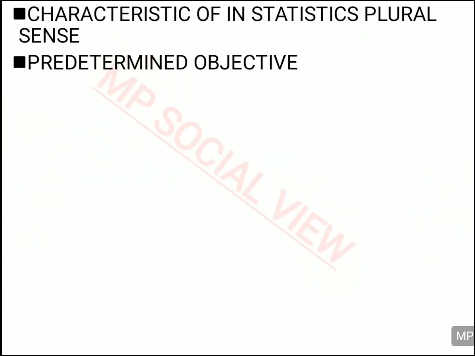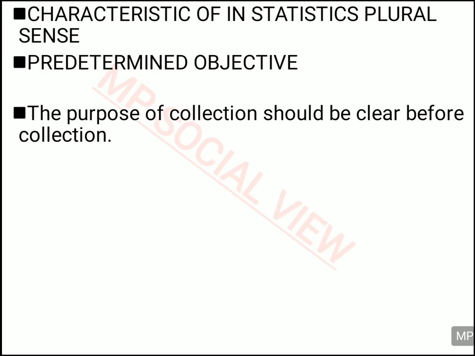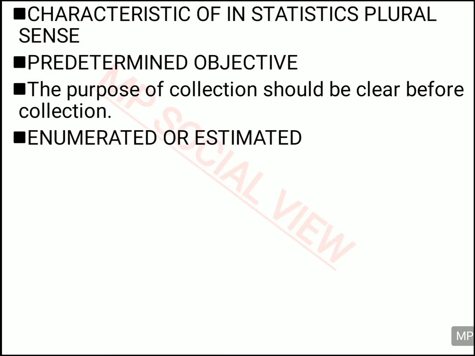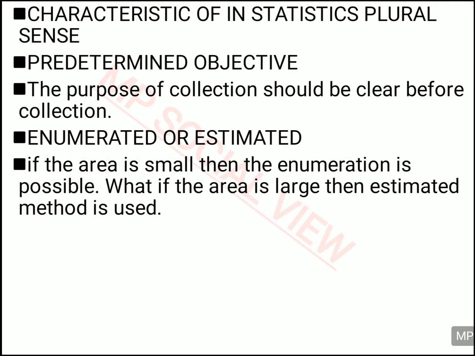Another characteristic of data in plural sense is predetermined objective. Whenever you are going to collect the data, there should be an objective for collection. You don't just go and collect the data without any objective. You need something, and that's why you go and collect that data. So the objective should be clear beforehand. And you should also decide which method you will use, the enumerated method or the estimated method.